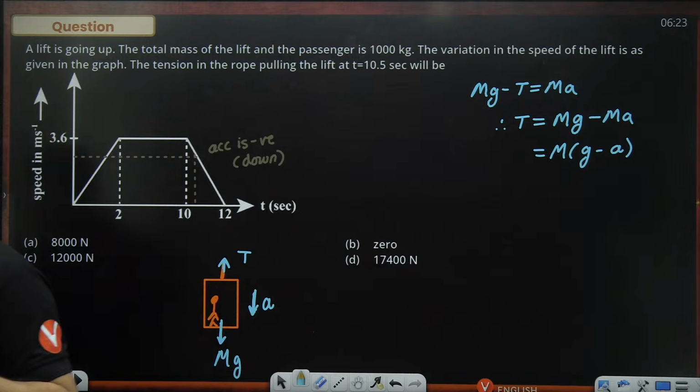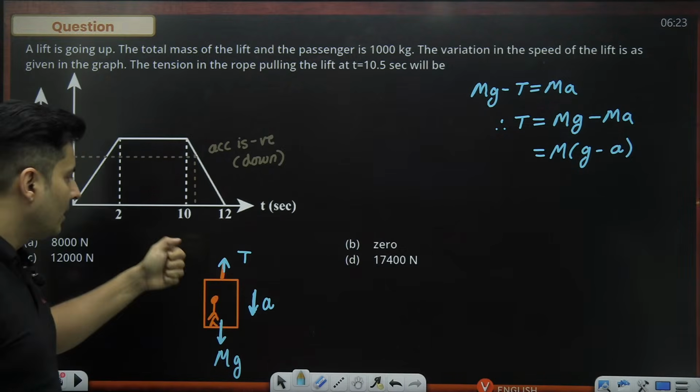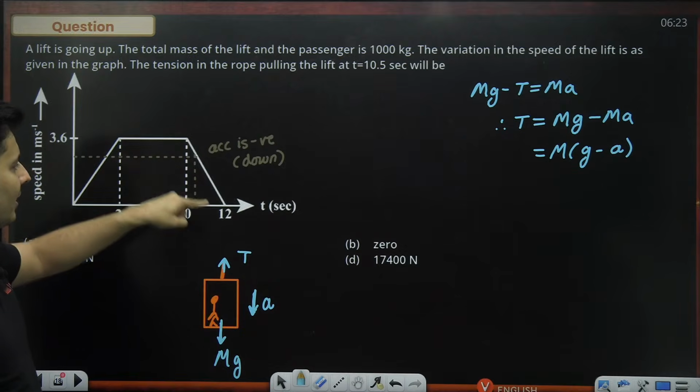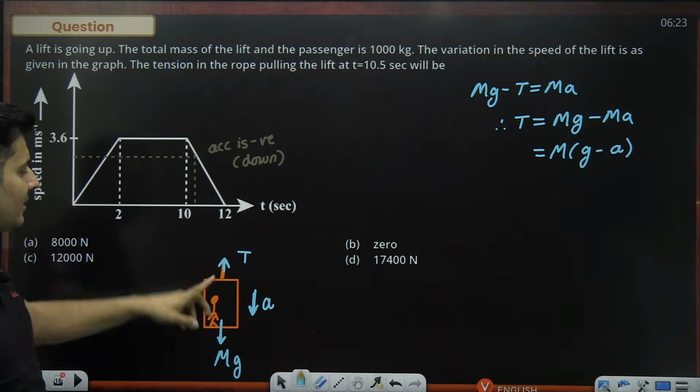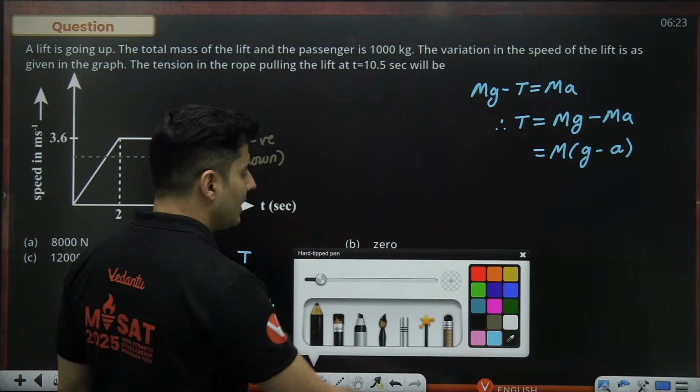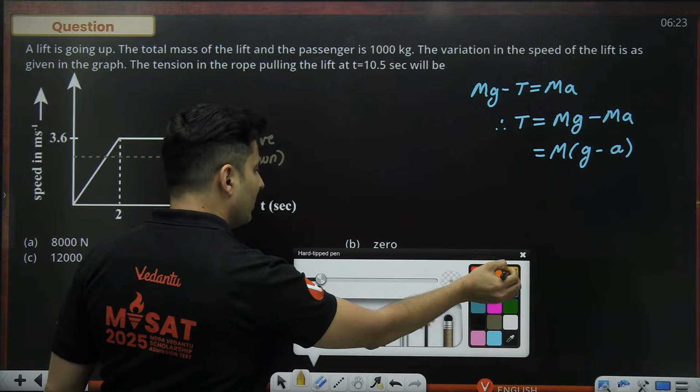Isn't it amazing, guys? So many kids are going to make that mistake. So be careful, and just don't assume things. You have to see the graph is reducing, so it is decelerating. Decelerating means negative acceleration, so the direction of the vector will be downwards. But that's not over yet. There is one more problem.